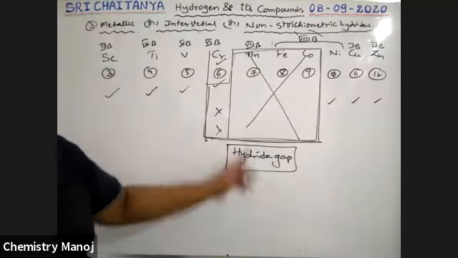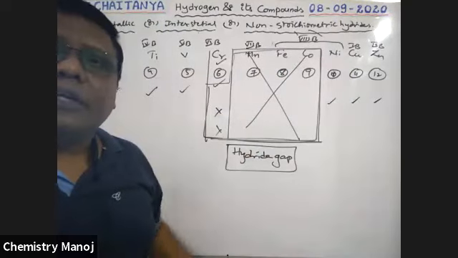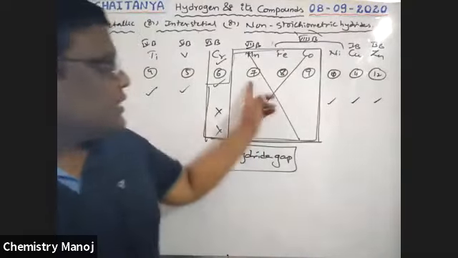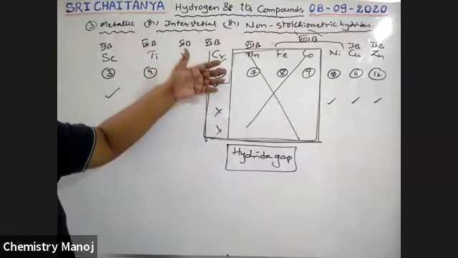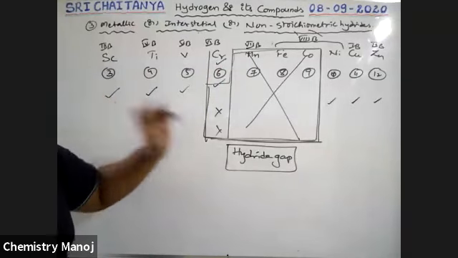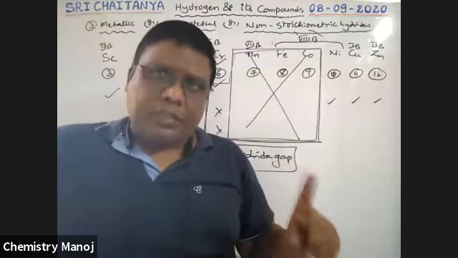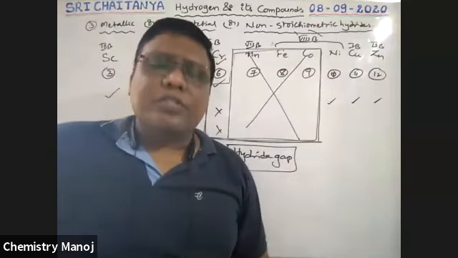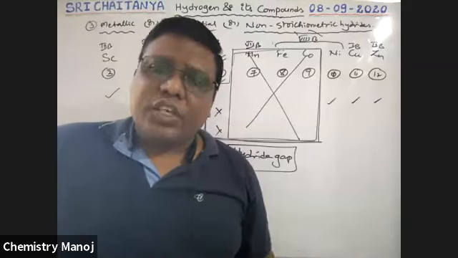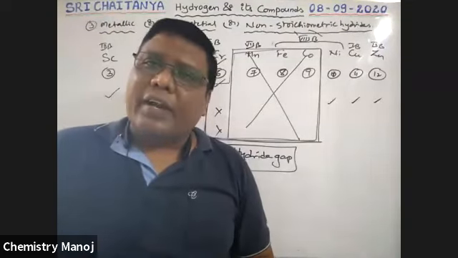The 7th, 8th, and 9th groups completely do not form hydrides, but among the 6th group elements, some can form and some cannot. Please remember these, as they are all observed facts. So this is all about interstitial hydrides, the third type of hydrides. Next, the fourth type of hydrides.